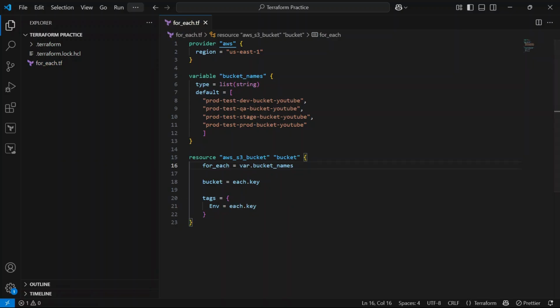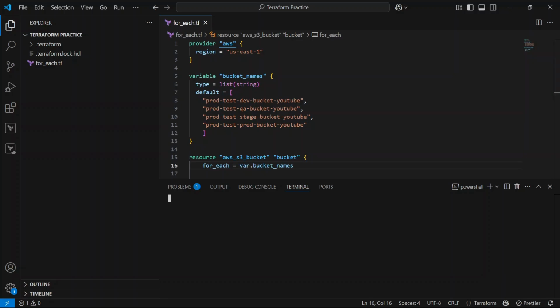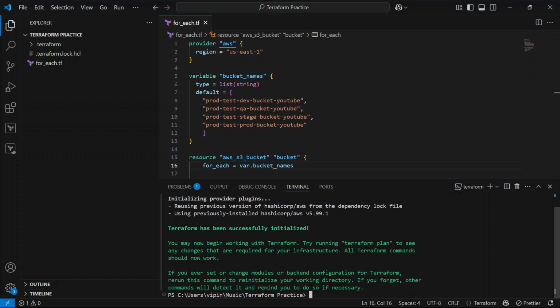Okay, and let me open the terminal and let's see what error we are getting here. Terraform init. Now let's run Terraform plan.